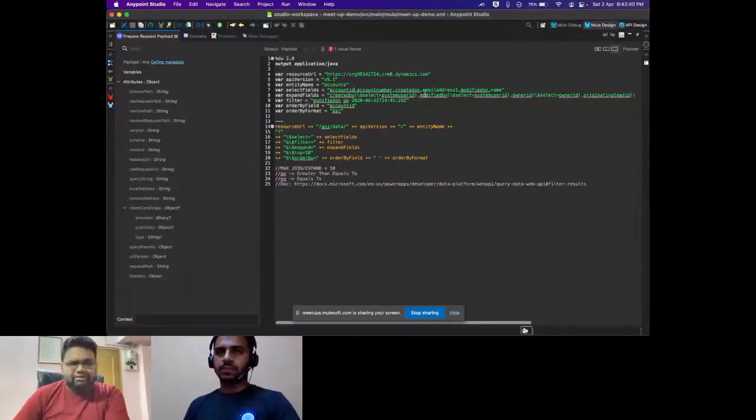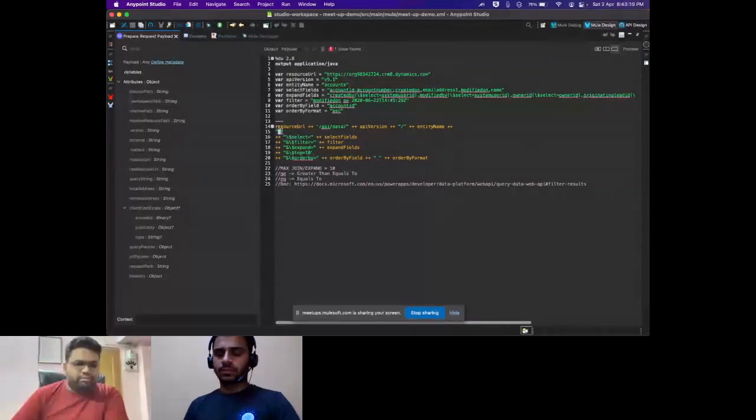So first you need a resource URL, and then you need to add the base path of that particular API. It's API/data. Then you need to provide a version. So for example, I'm using the version 9.1 of Web API. Then you need to give it an entity name. So again, this is using Web API, so it needs to be in plural. So accounts. Once done, this is your host part.